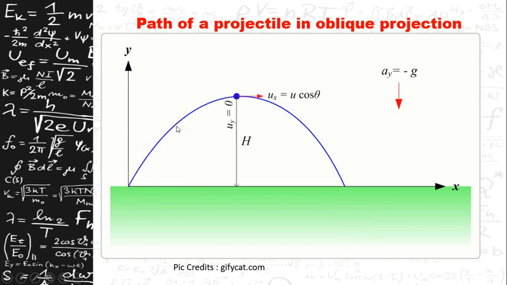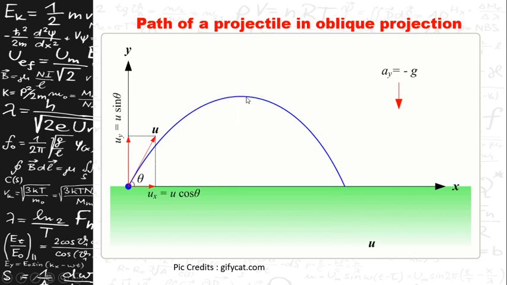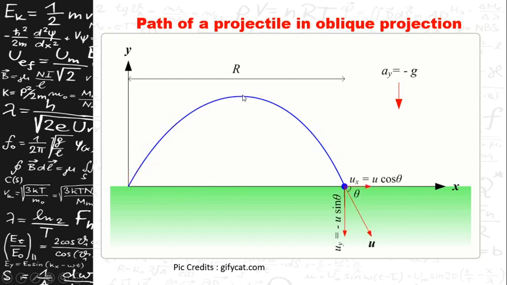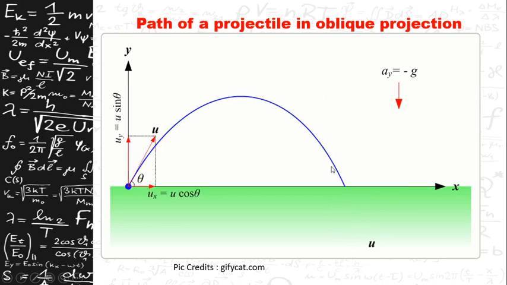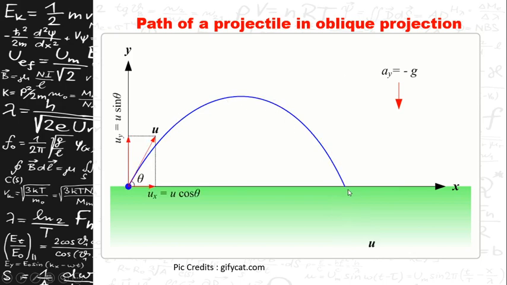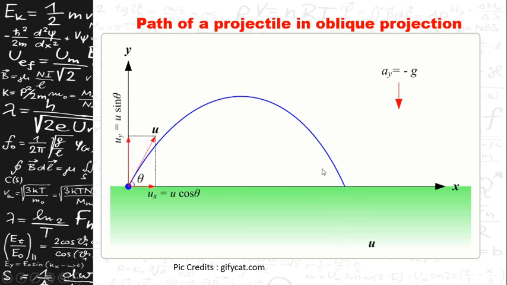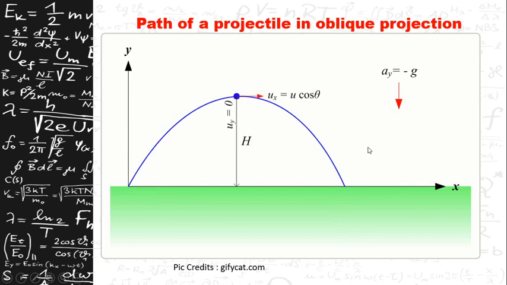So the body travels like this. After it reaches the maximum height, where its velocity becomes 0, it falls back in this direction. So the body travels in the path of a projectile, the path of a parabola. So this projectile travels in the path of a parabola and reaches the ground.